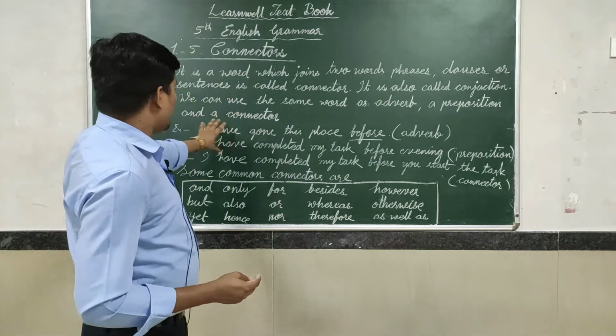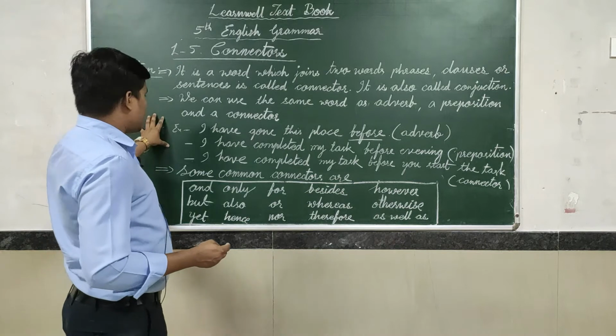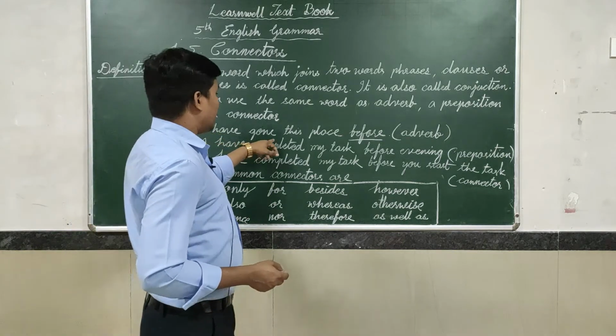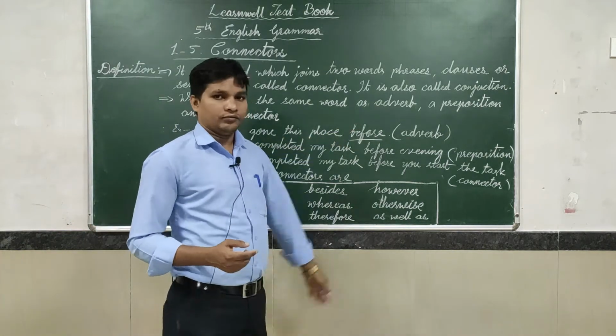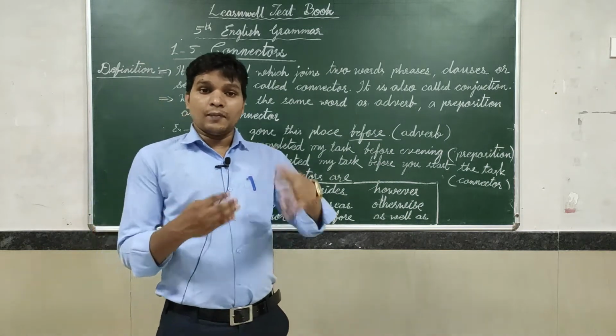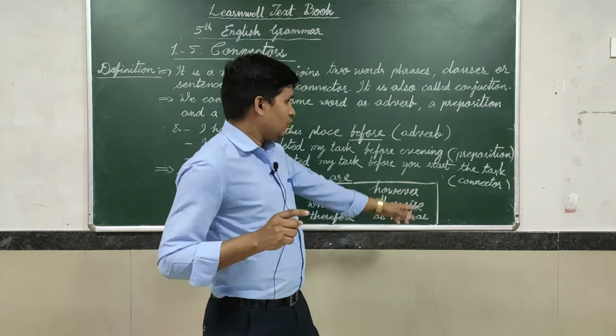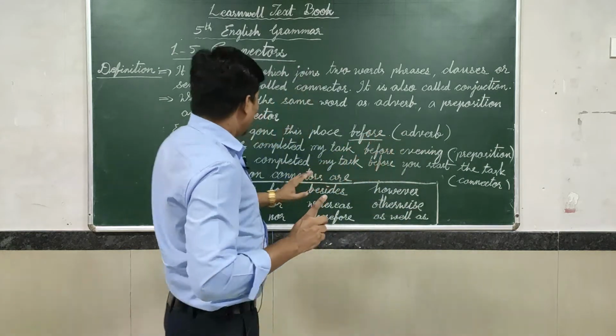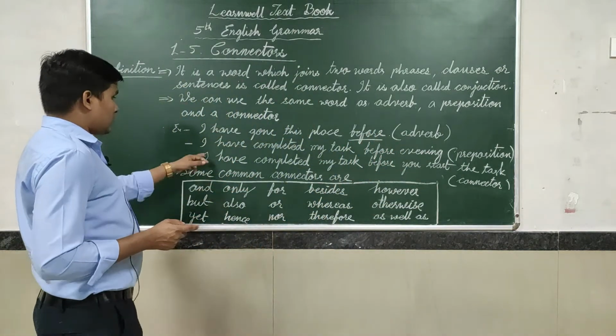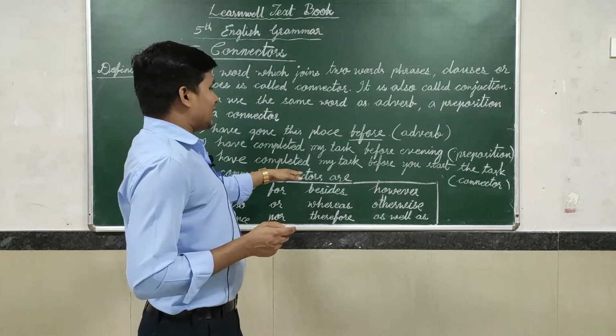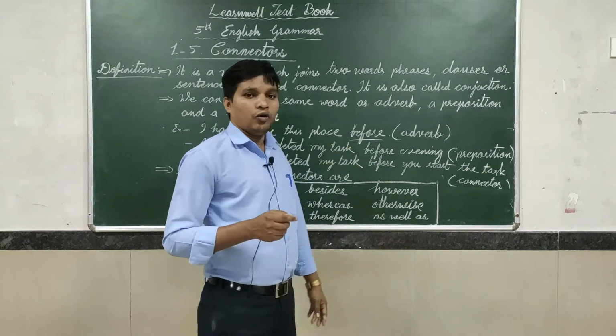For this purpose I have given some examples for you. First, listen to me: I have gone this place before. It is called an adverb of place. Next, the same word again: I have completed my task before evening.